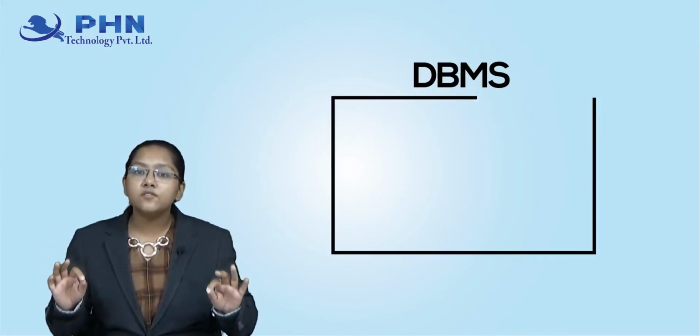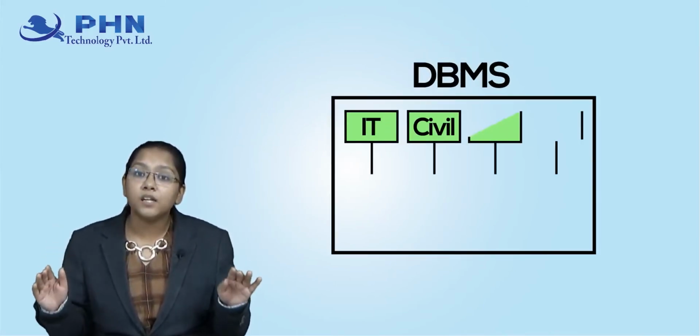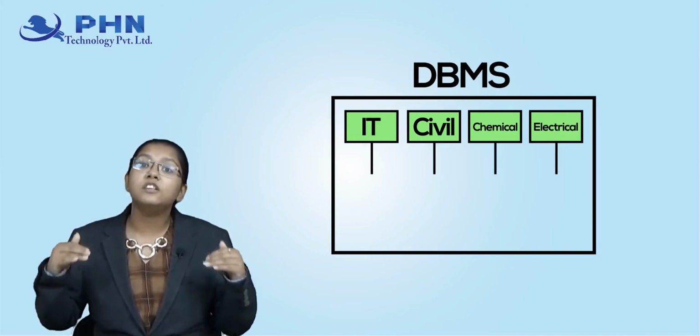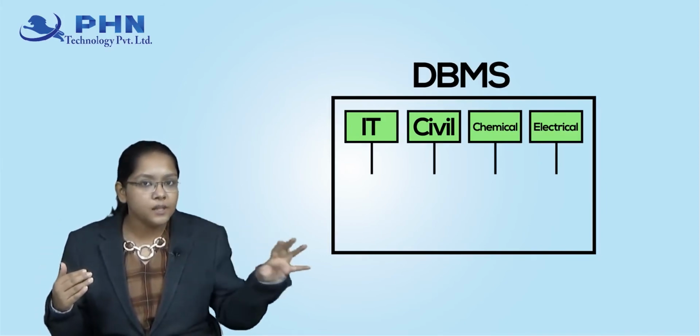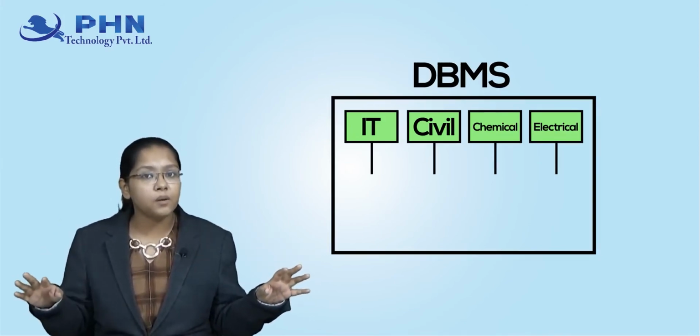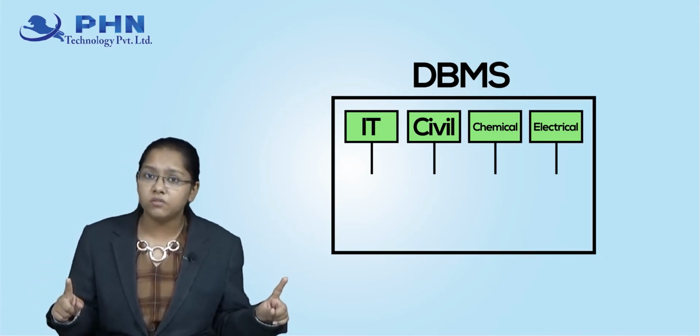Let's take an example of your college. Think of your college as your DBMS. Your college gives you the choice of different departments based on their models. IT department is different, electronics is different, mechanical is different, civil is different, and the syllabus and subjects are also different.